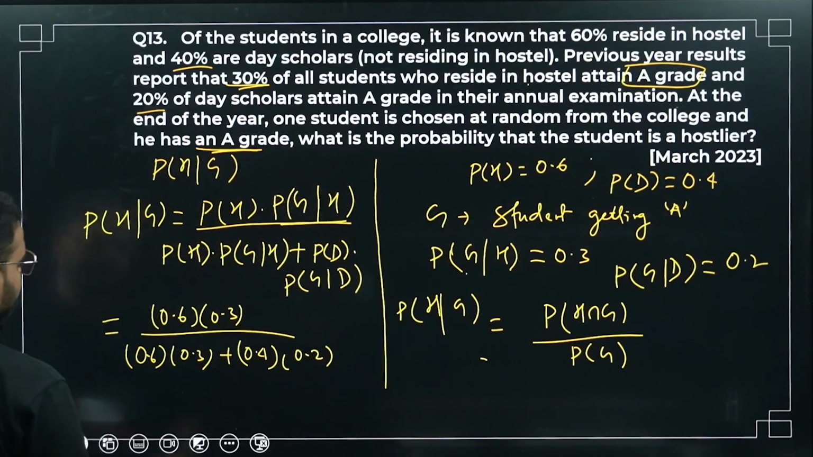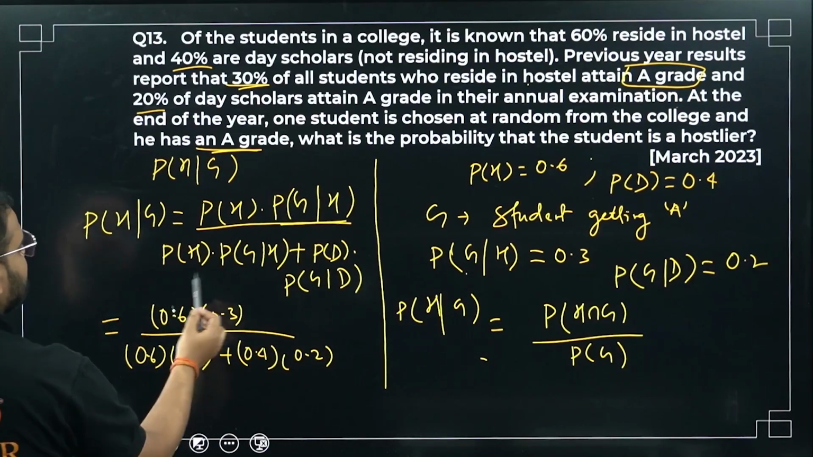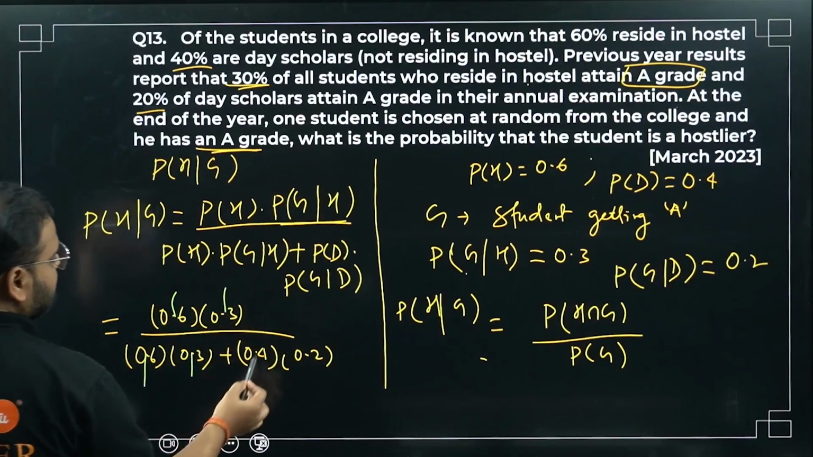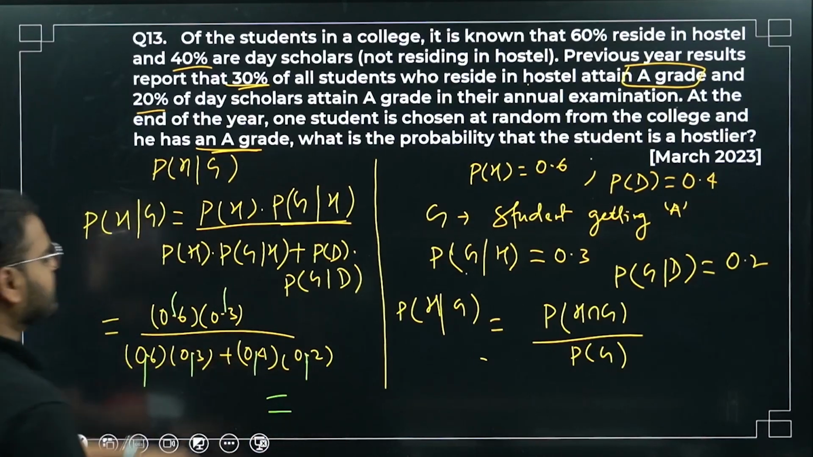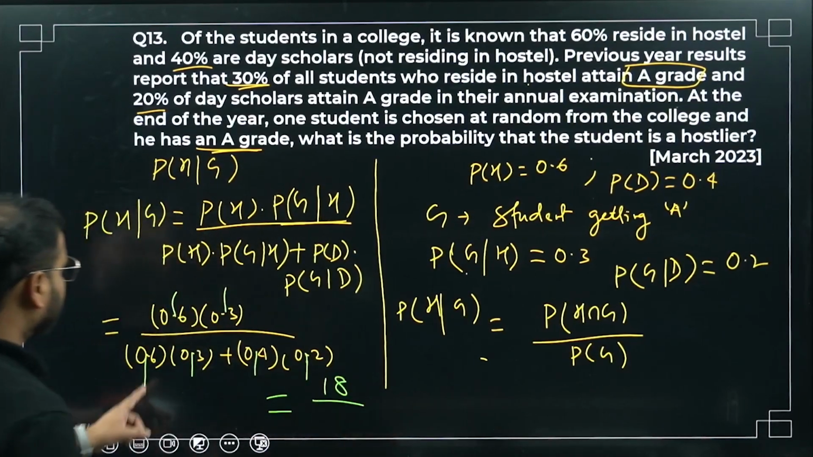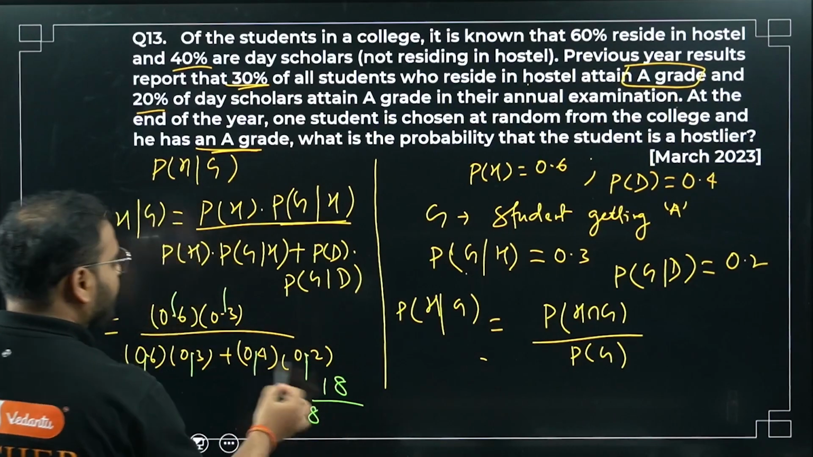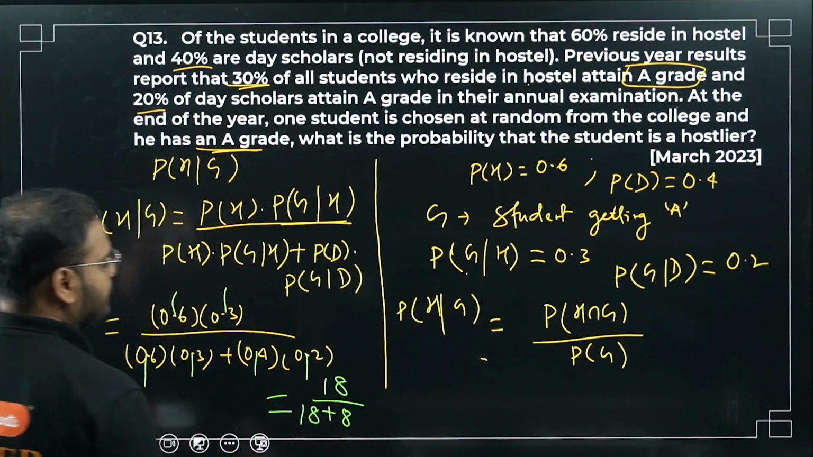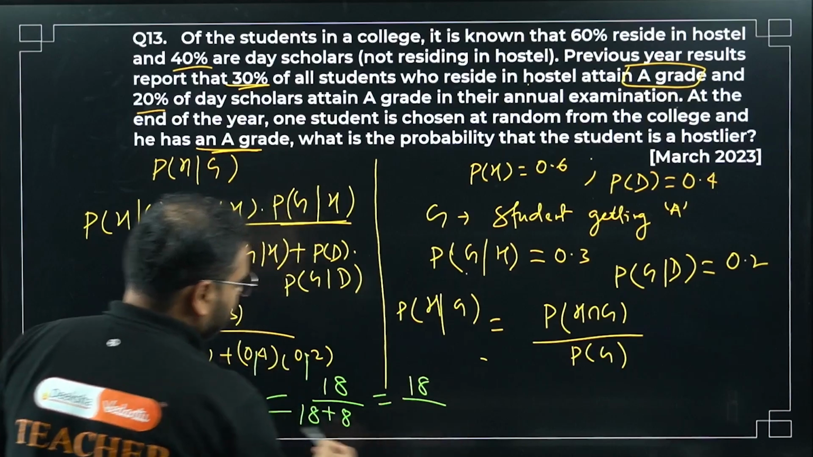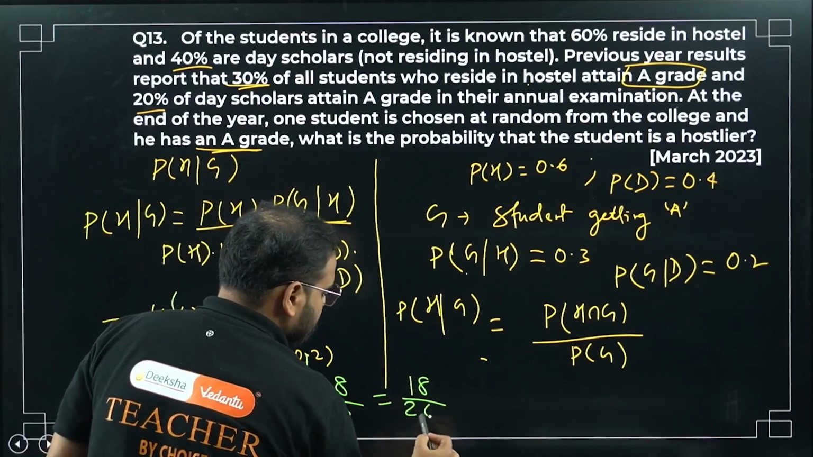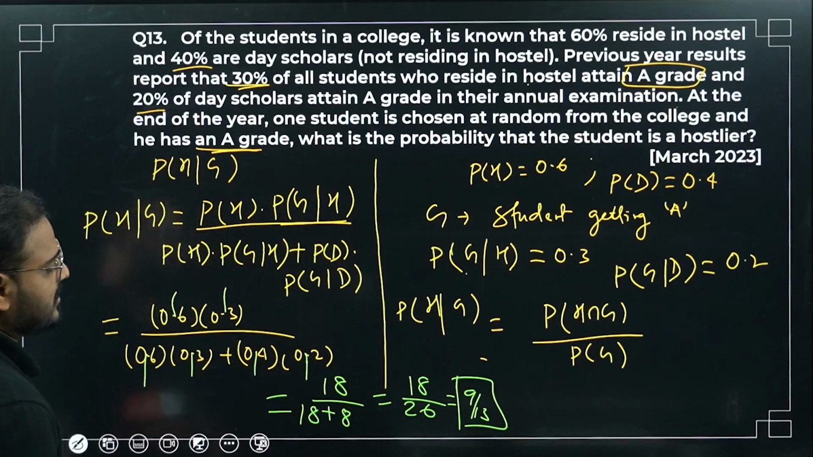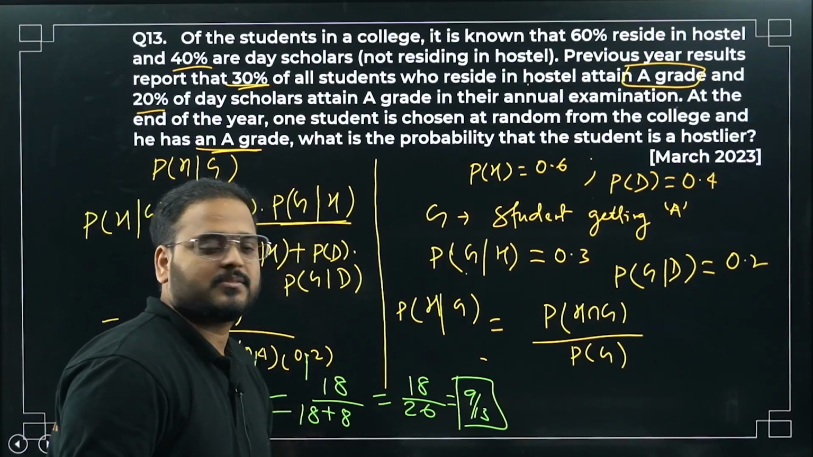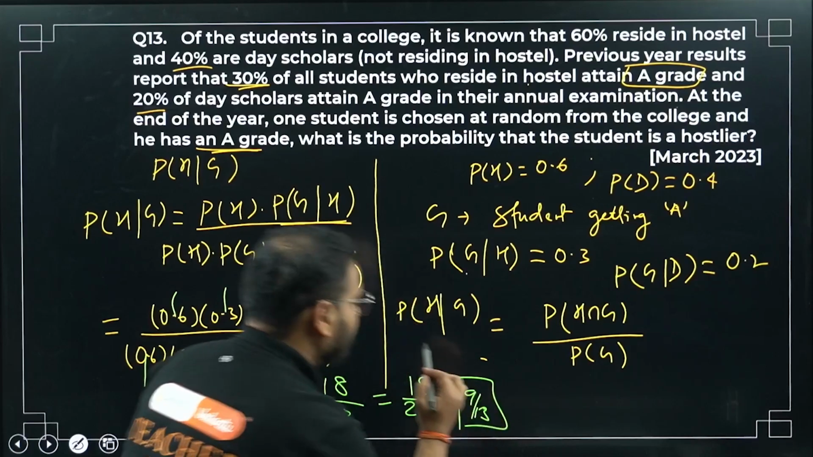Please check. I can cancel the decimal points if you don't mind. From all the places, what I'm getting: 6 times 3 is 18 in the numerator. In the denominator, 6 times 3, again 18 over here, and 4 into 2 is simply 8. So 18 divided by 18 plus 8, which is 26. So simply 9 by 13. My final answer is 9 by 13. Have a look.